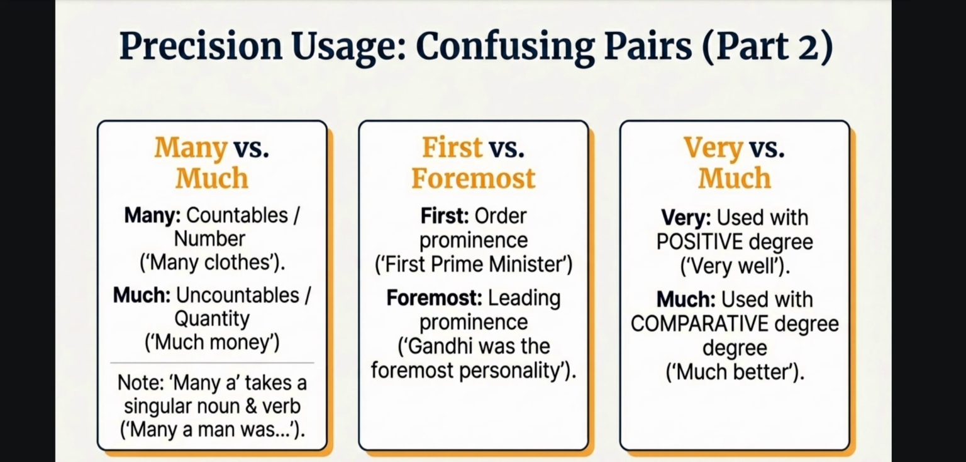Very versus much. Very is useful with the positive degree. Much is useful with the comparative degree: much better. कंपैरिजन हो तो much यूज़ करना, much better. जब शाबाशी देनी है पॉजिटिव डिग्री के साथ तो करना very well.